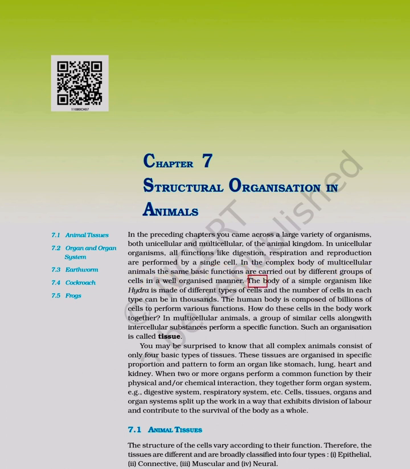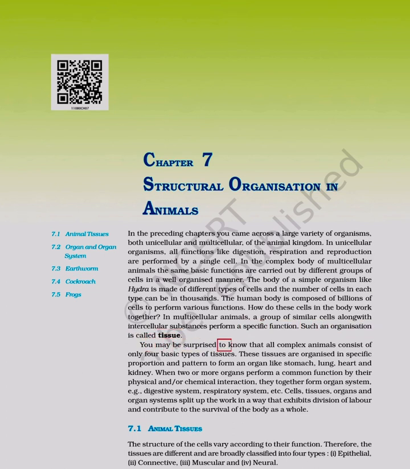a well-organized manner. The body of a simple organism like Hydra is made of different types of cells and the number of cells in each type can be in thousands. The human body is composed of billions of cells to perform various functions. How do these cells in the body work together? In multicellular animals, a group of similar cells along with intercellular substances perform a specific function. Such an organization is called tissue.